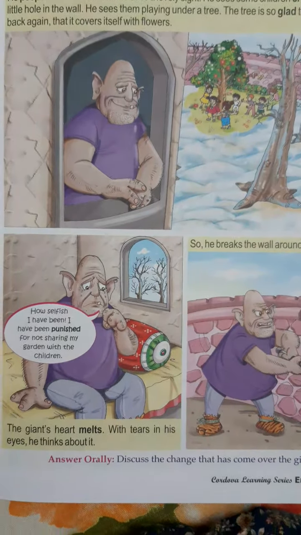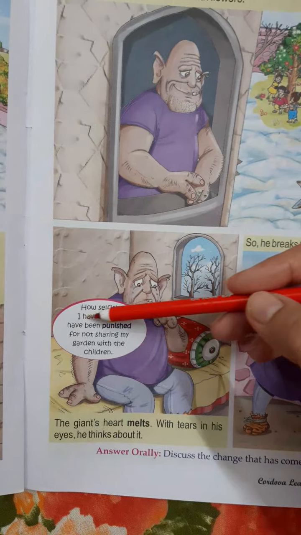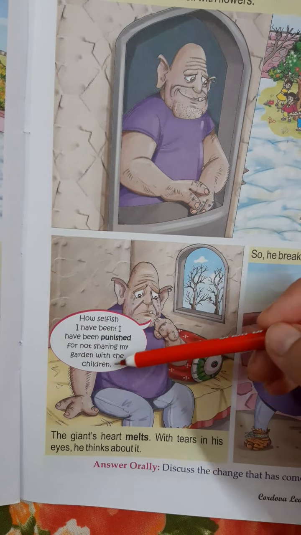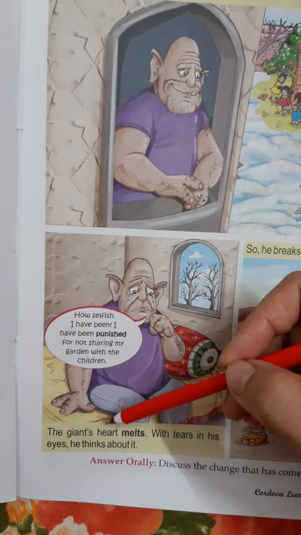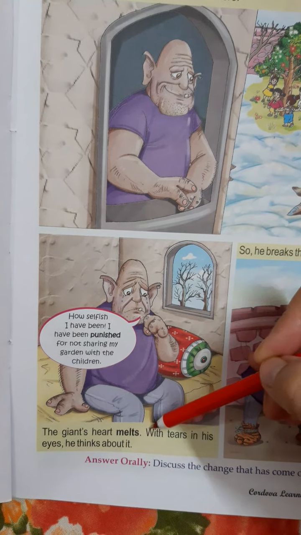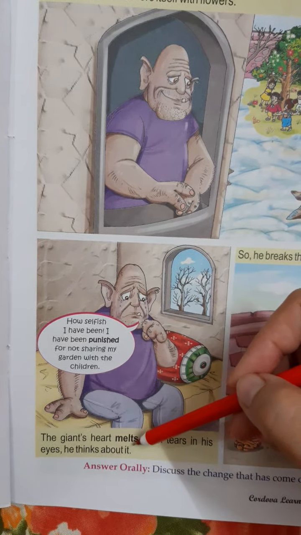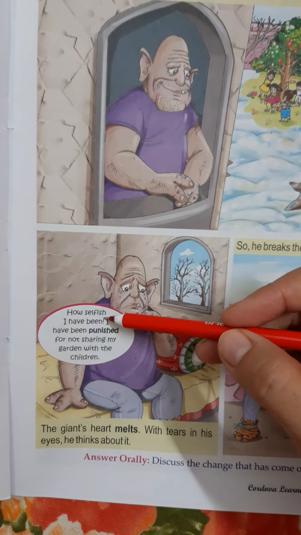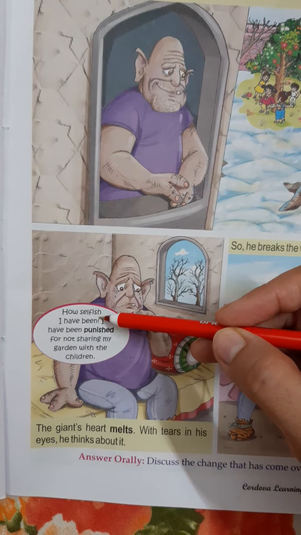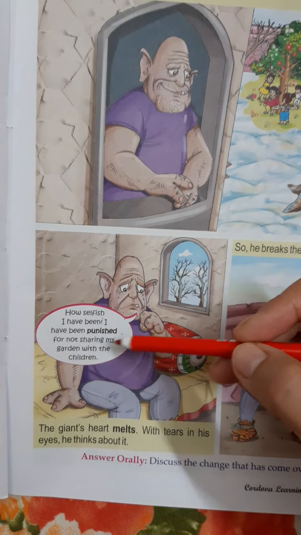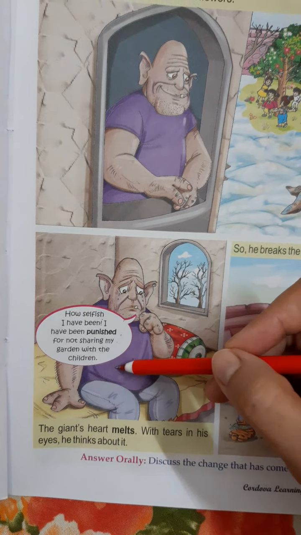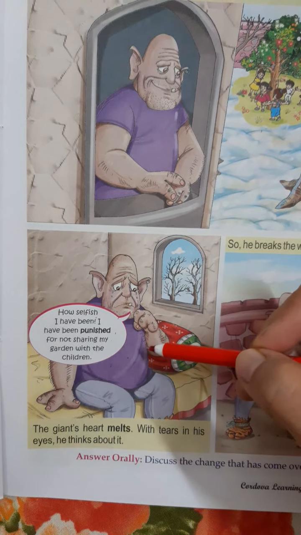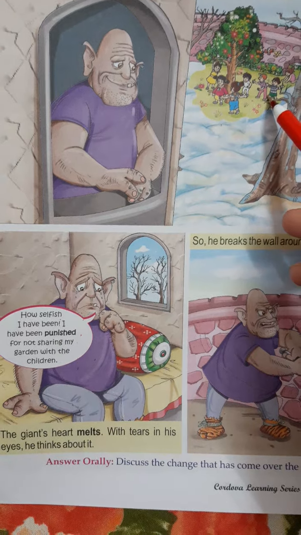How selfish I have been. I have been punished for not sharing my garden with the children. The giant's heart melts. With tears in his eyes, he thinks about it. Now he talks to himself: how selfish I have been. I have been punished for not sharing my garden with the children.